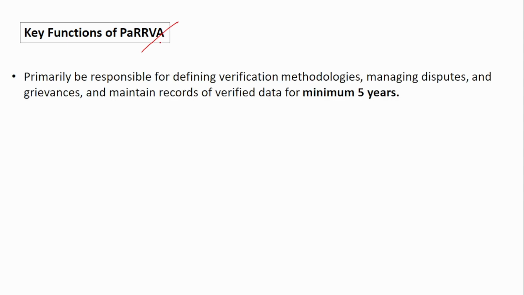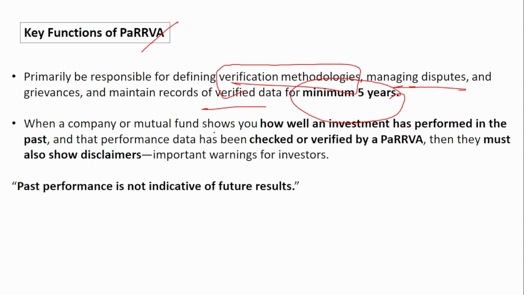The key function of this PaRVA is that they are responsible for defining the verification methodologies. Their work is to verify whether what has been provided as a claim is correct or not, right? So for that, a method should be there, and that method should be defined. Next is managing disputes and grievances, and maintaining records of verified data for a minimum of 5 years. Whatever they have verified, they have to store for at least 5 years. Next, when a company or mutual fund shows you how well an investment has performed in the past, that performance has to be checked or verified by a PaRVA. As I told you, the main function is that they have to check. If the investment advisor has claimed that he has given 200% return, that has to be verified.